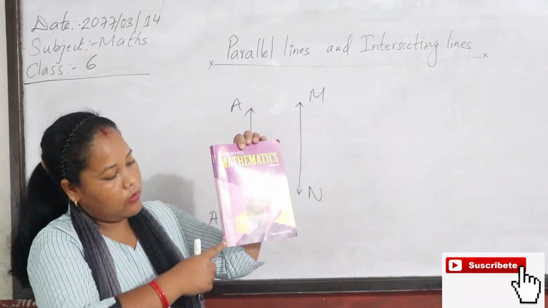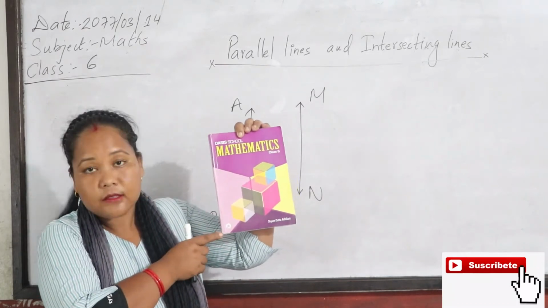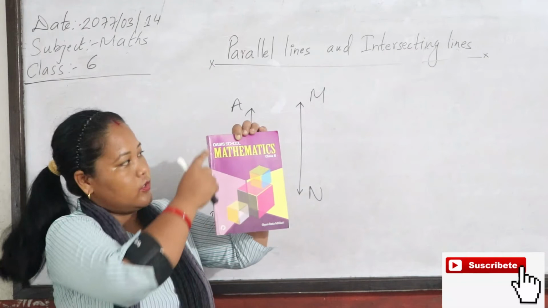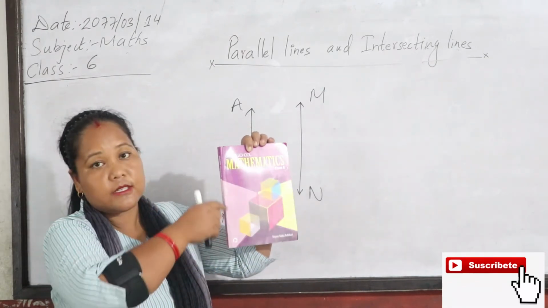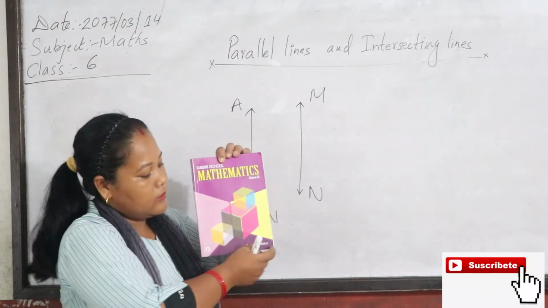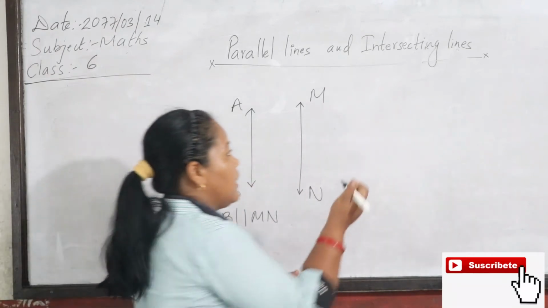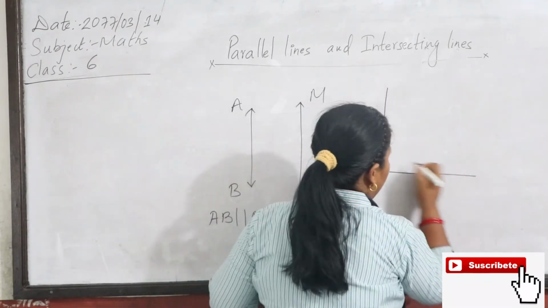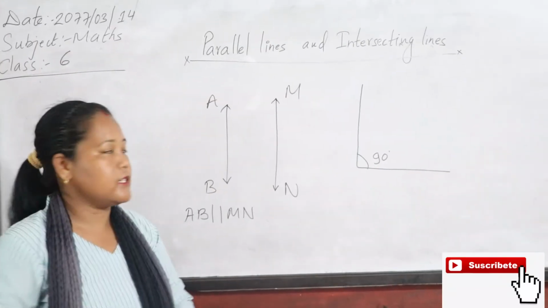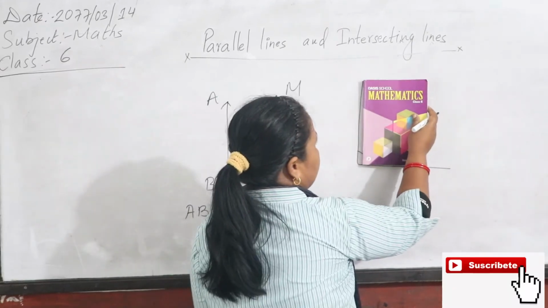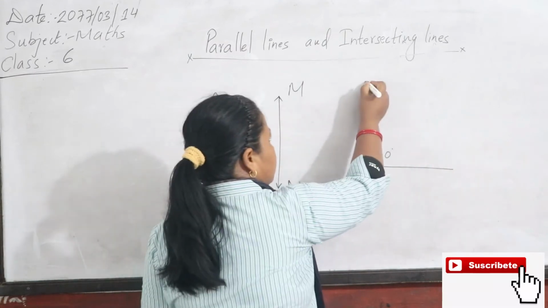This edge of the book and this edge of the book, they meet at this point. So these edges are intersecting lines, and these two lines intersect each other by making 90 degrees. Yes or no? This book like this. Look, these edges and these edges.